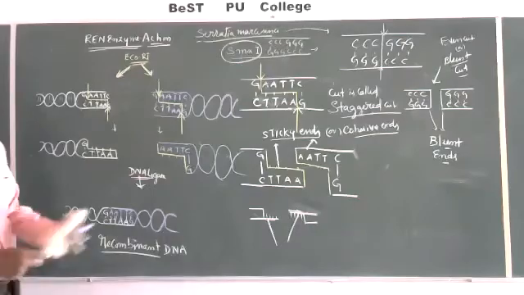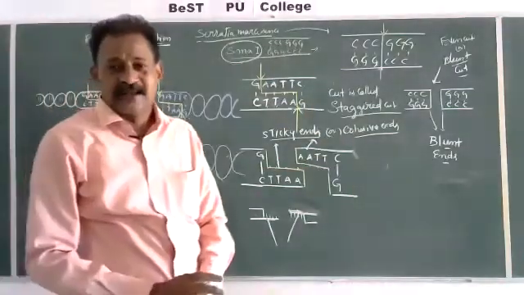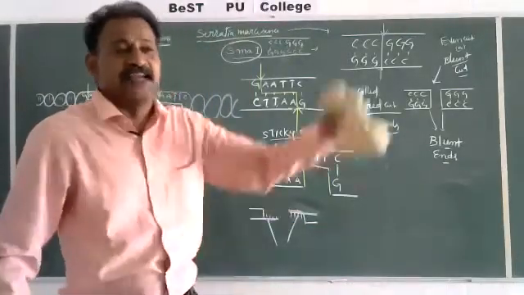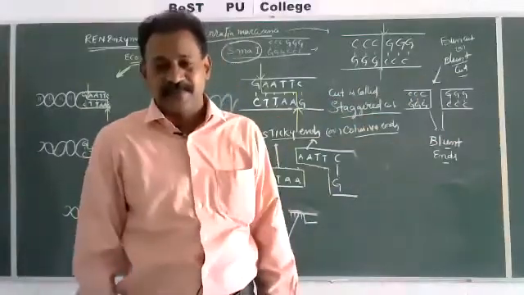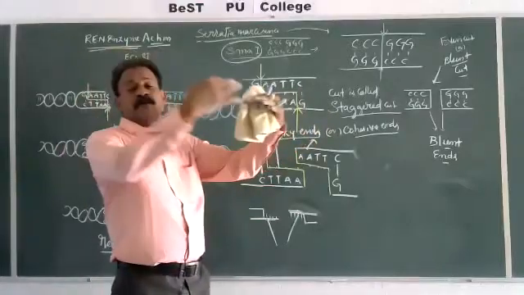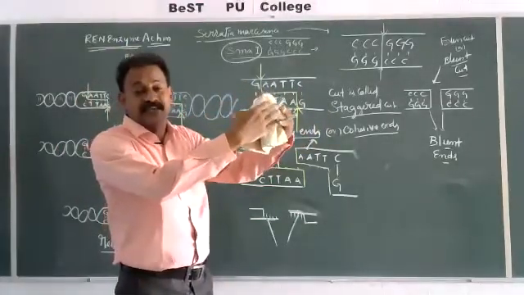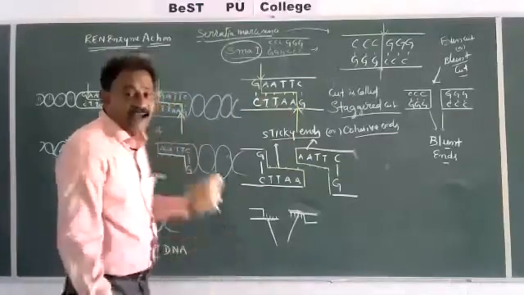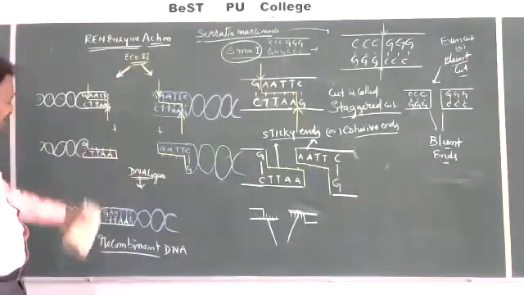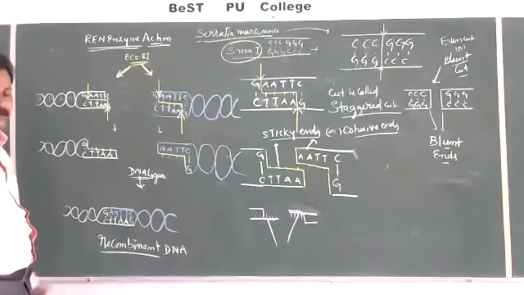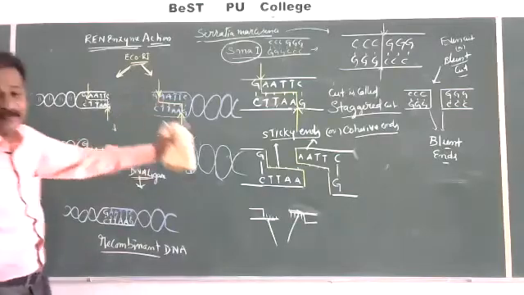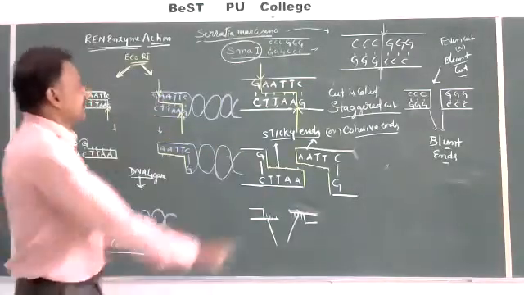So if we take DNA from various sources, if they have the same sequences, when the same enzyme EcoR1 is applied, it will cut the DNA into fragments. And whenever it forms sticky ends, it is easy to join two different DNAs with sticky ends using DNA ligase enzyme. That is rDNA technology. So restriction endonuclease activity is like this, and recombinant DNA is produced.